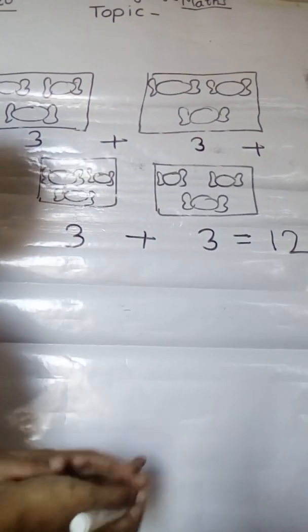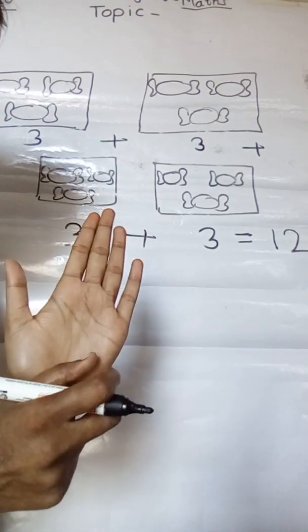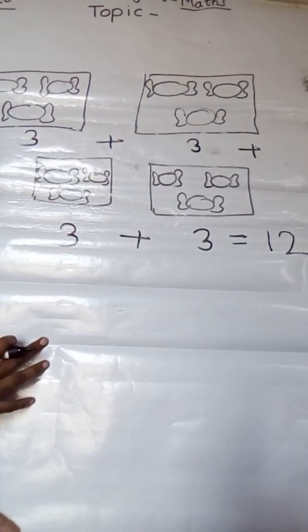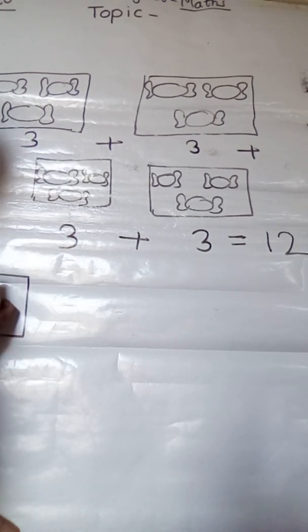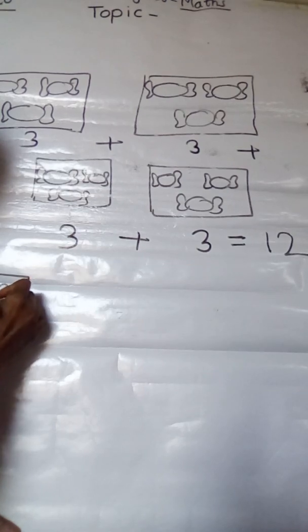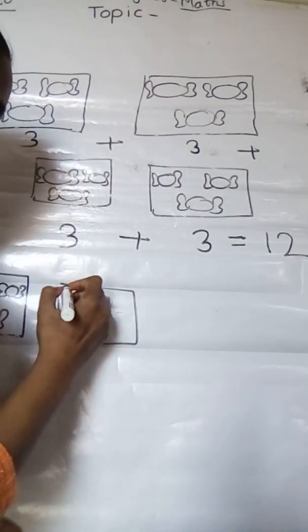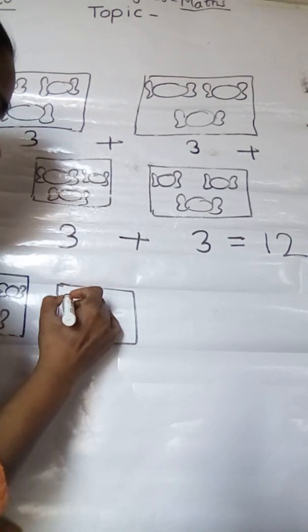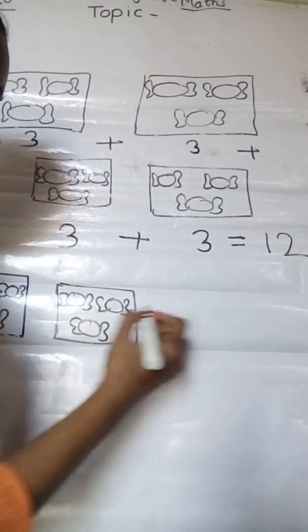We were taking our hand and counting on the lines of our fingers. Then if I give you 1 or 3 more boxes, children, tell me, is it easy to calculate all these toffees in a very fast way?